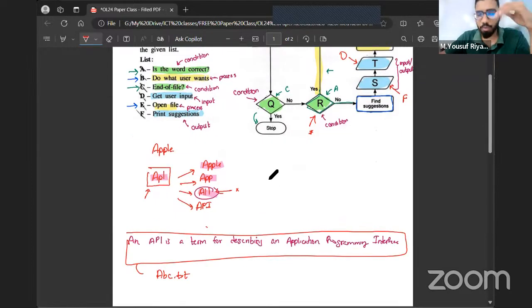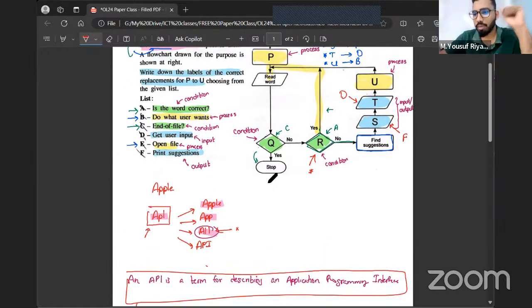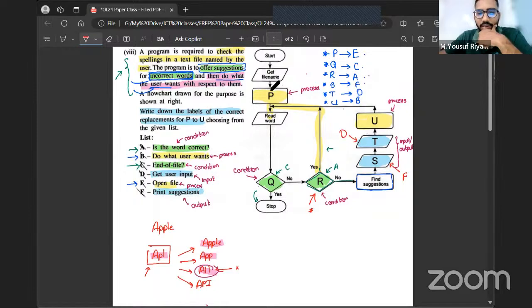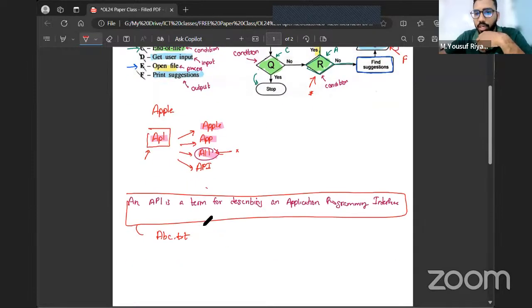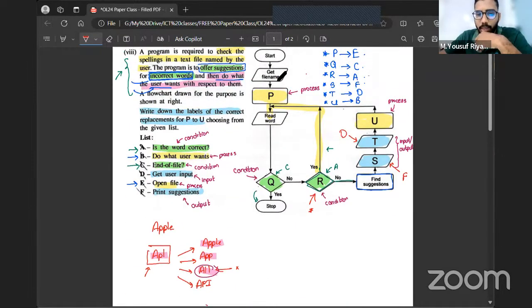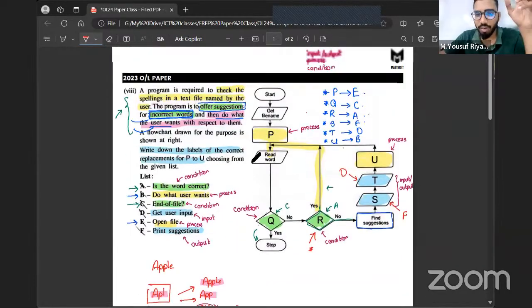Here you don't have to give the file itself, you just have to give the file name. It'll go and take the file from the file manager. So I'll give the file name as abc.txt. Once I do that, it will go to my computer, search where this abc.txt file is, and open the file. Once it opens the file, it's going to read the words.